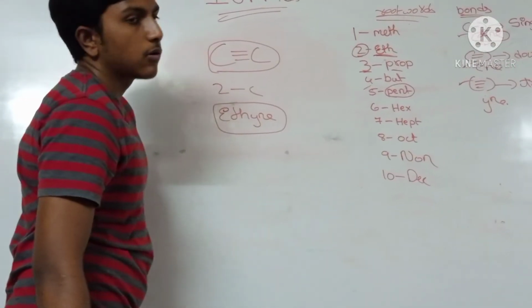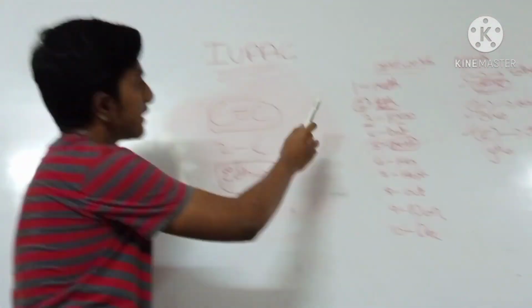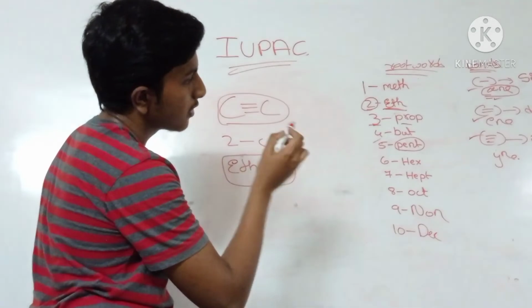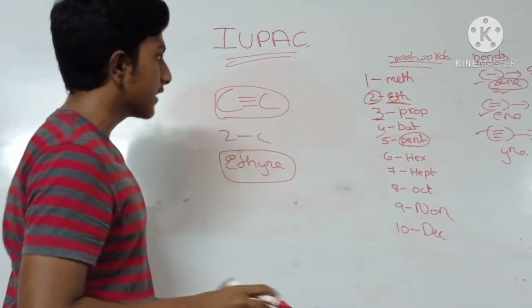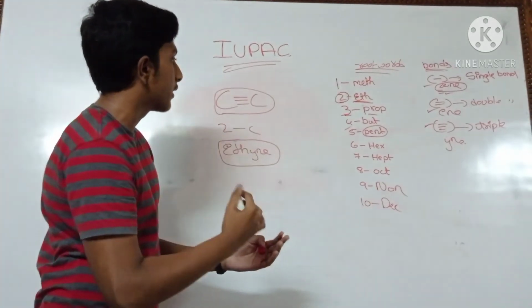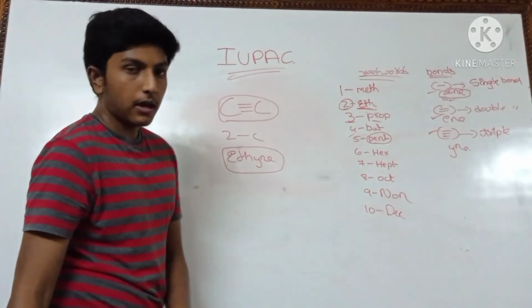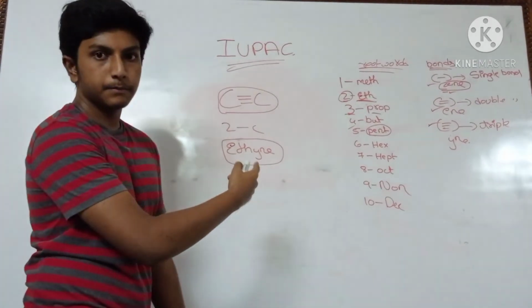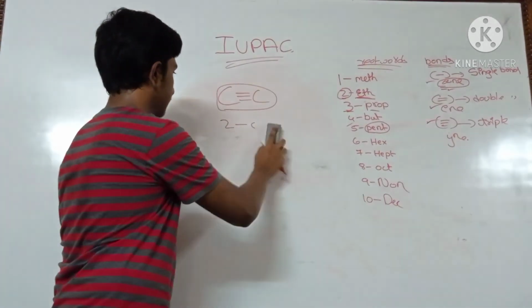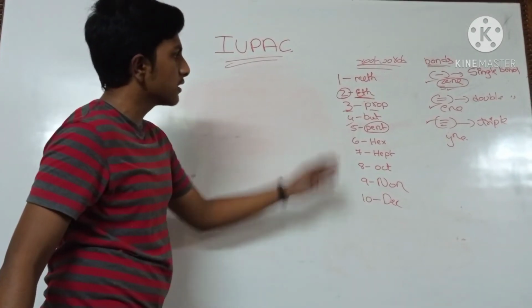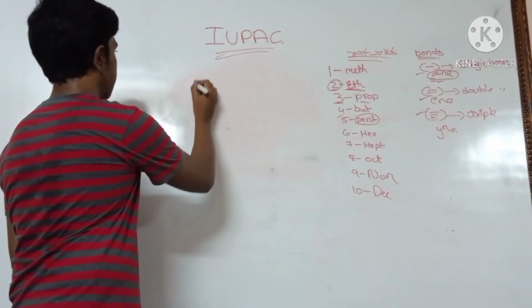You might get a doubt about why I am taking only a single eth in all the cases of single bonds, double bonds and triple bonds. Then you will have clarity about the difference between all the bonds, like single bond, double bond and triple bond. Okay. Now did you get it guys? Shall I rub it? Now I am giving you some examples based on single bonds only. Try to solve this.